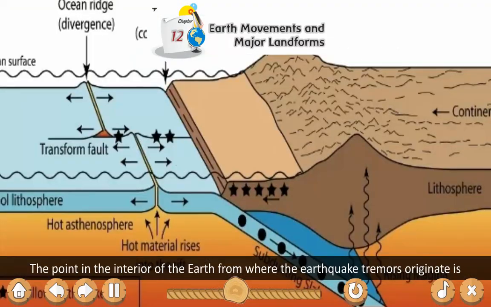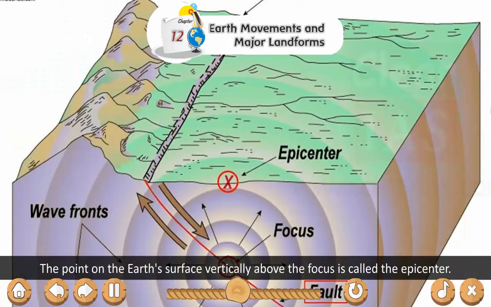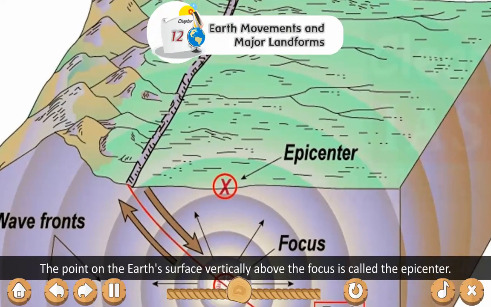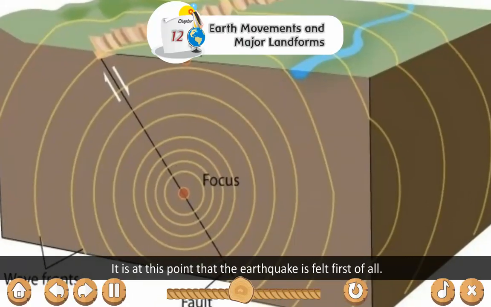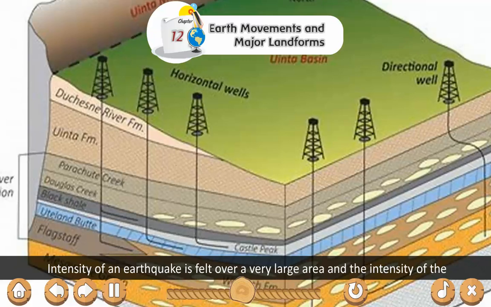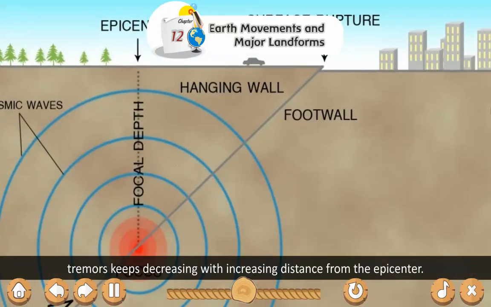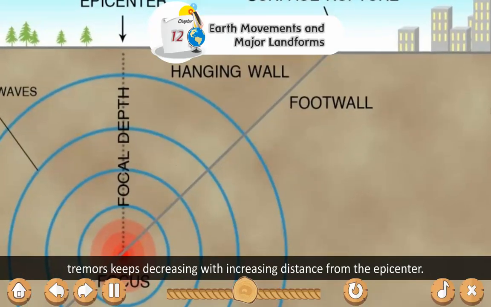The point in the interior of the Earth from where earthquake tremors move in all directions is called the focus. The point on the Earth's surface vertically above the focus is called the epicenter. It is at this point that the earthquake is felt first of all. The intensity of the tremors keeps decreasing with increasing distance from the epicenter.